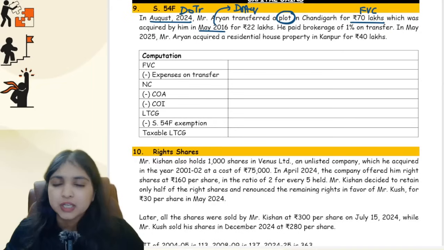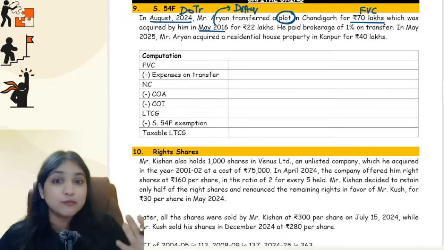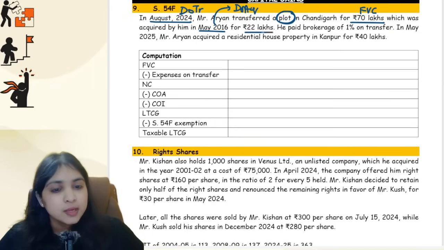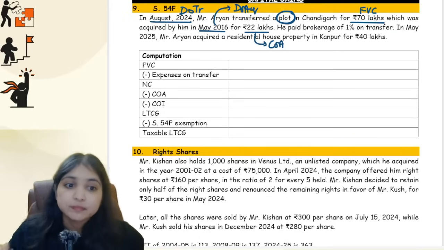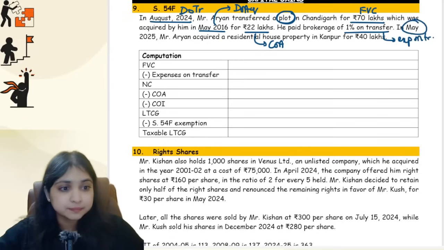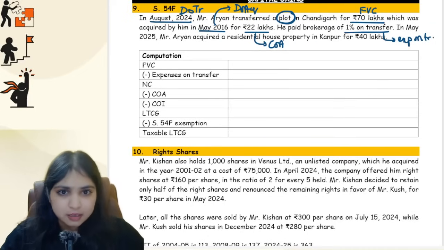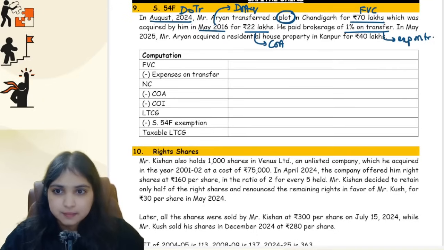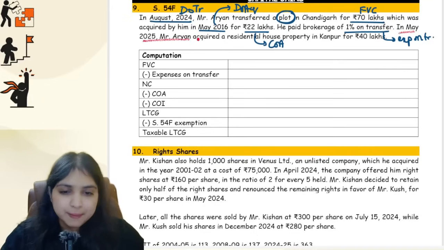So May 2016 is his date of acquisition. It is well after 1st April 2001, so you don't have to revise the cost of acquisition. He had purchased it for 22 lakhs. This becomes your cost of acquisition. He paid brokerage of 1% on transfer, so we have expense on transfer. And then later, in May 25, he acquired a residential house property in Kanpur for 40 lakhs. This part I'll keep pending. We will come to it towards the end of the computation.